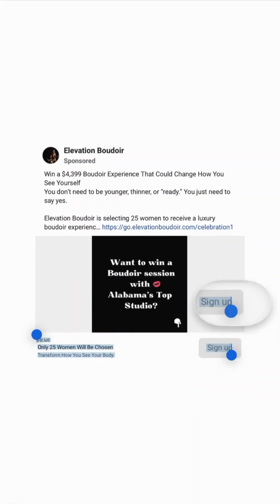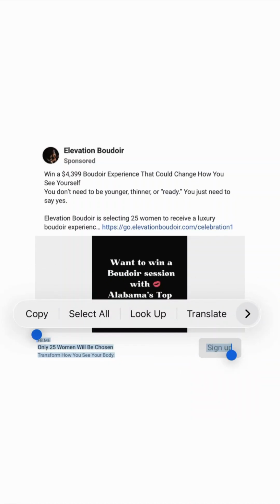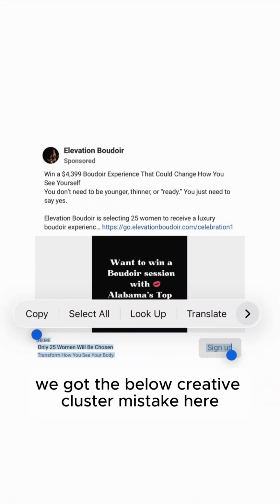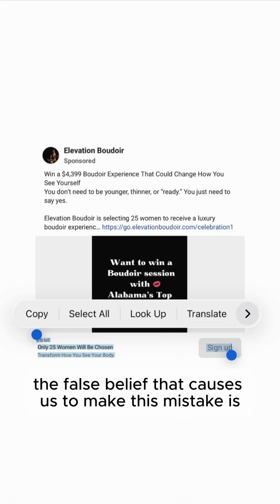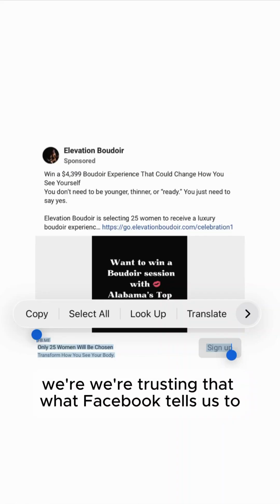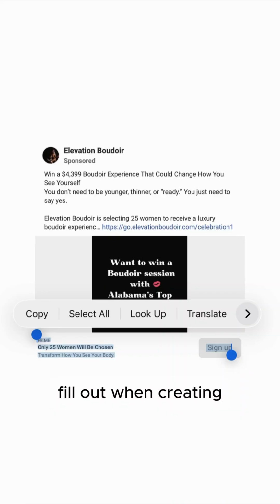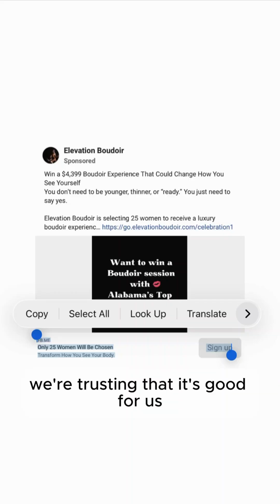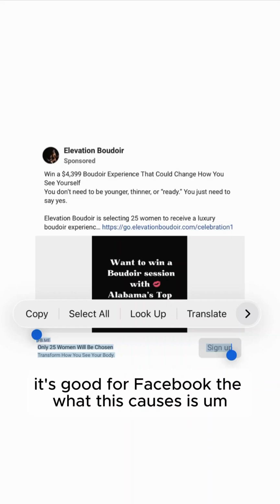So we're going to diagnose this, see if we believe it has BLCS, Boudoir low click syndrome. So let's see what we got. We got the below creative cluster mistake here. The false belief that caused us to make this mistake is we're trusting that what Facebook tells us to fill out when creating an ad is what we should fill out.